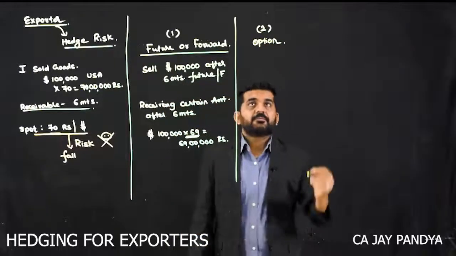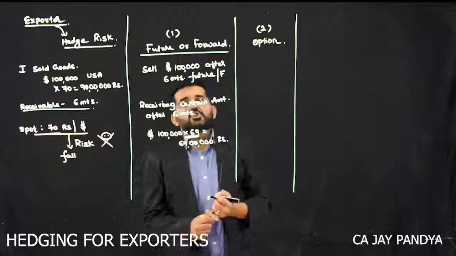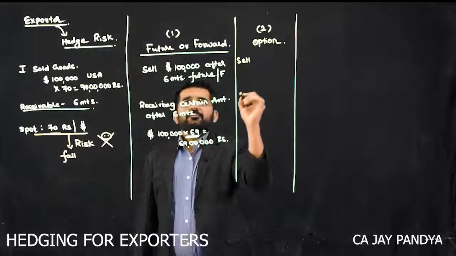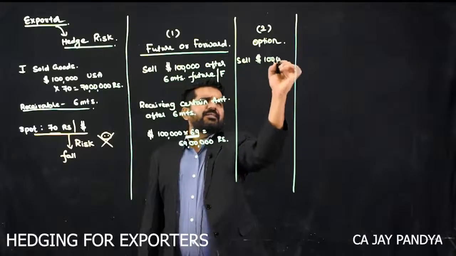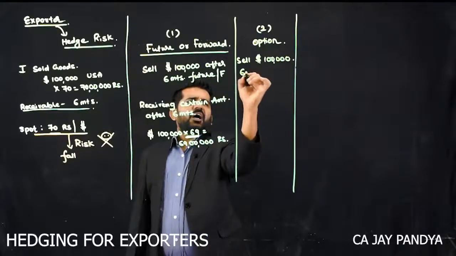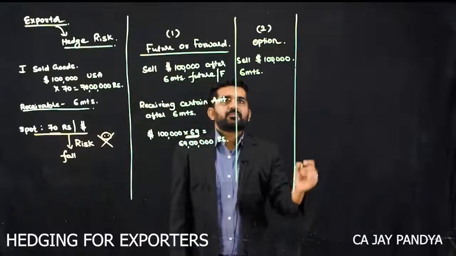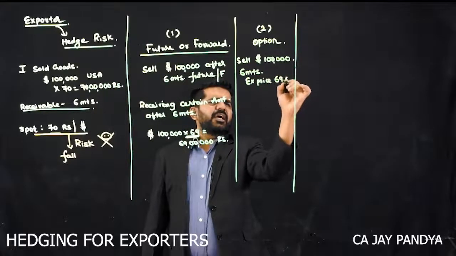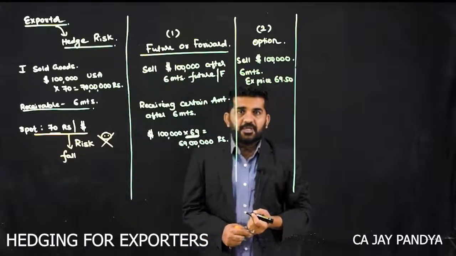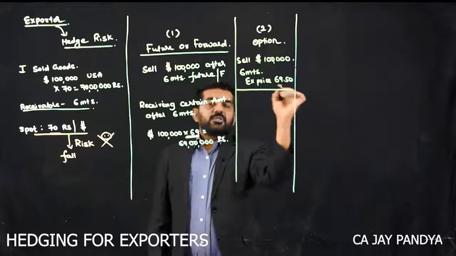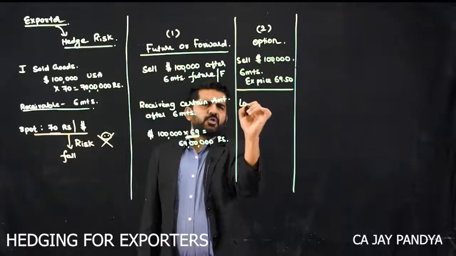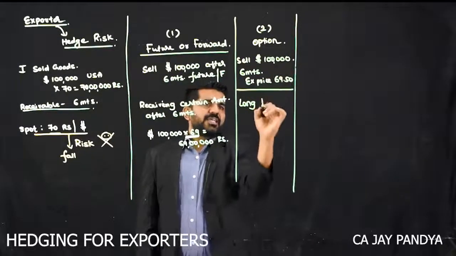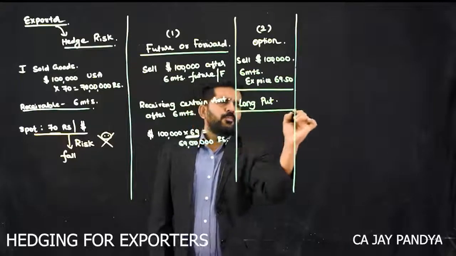What will happen in an option is very simple. Try to concentrate. You will sell $1 lakh after 6 months at a predetermined exercise price, say 69.50 rupees, and this position is known as a long put option. You have an option to sell.